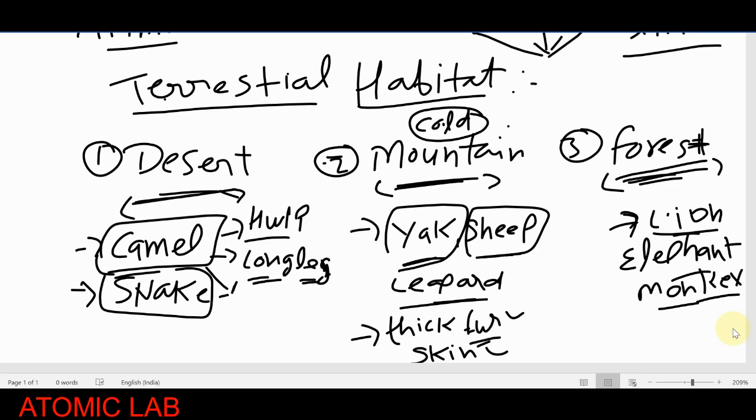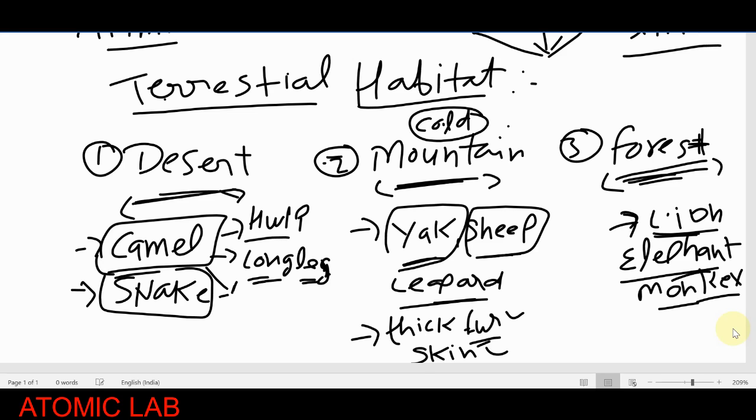And similarly, lions have very sharp claws and strong teeth, and they have very long legs, so definitely it helps them to hunt their prey. So these are some features, some characteristics of the animals. Lions can easily hide in the grasses because they are brown in color, so this is a kind of adaptation.